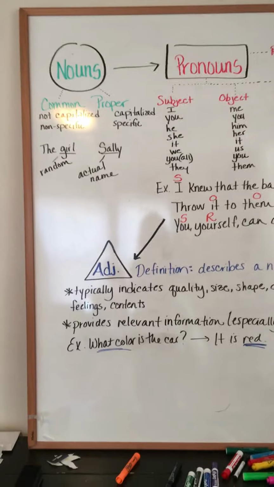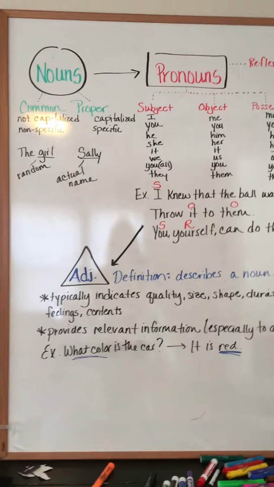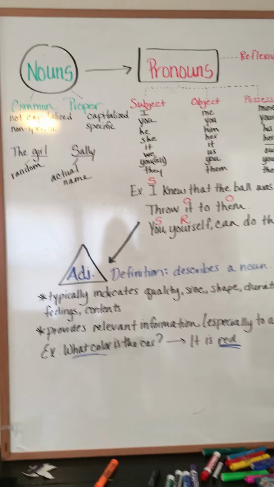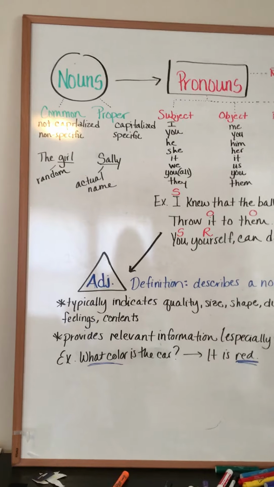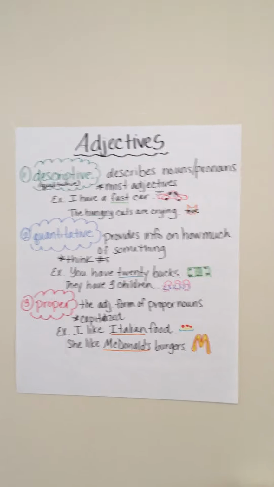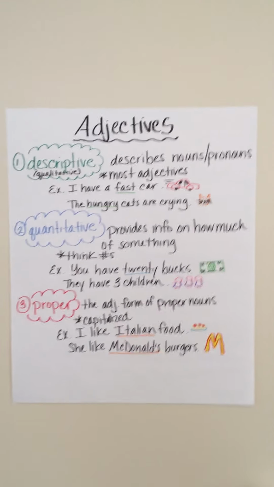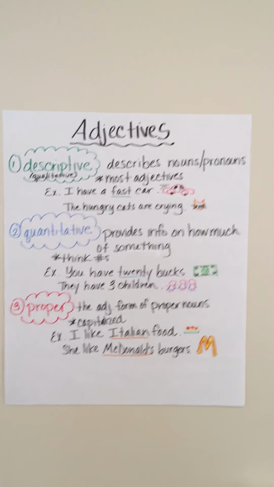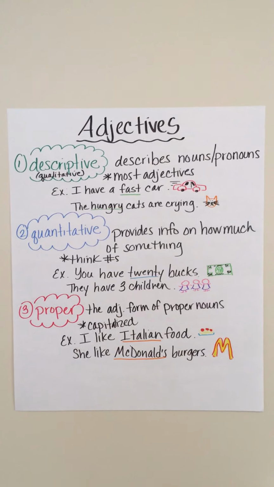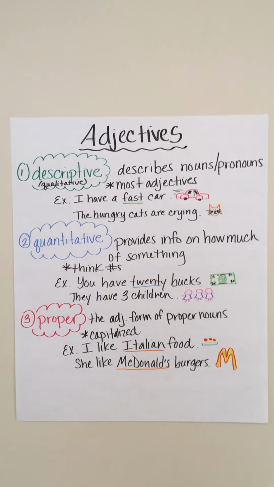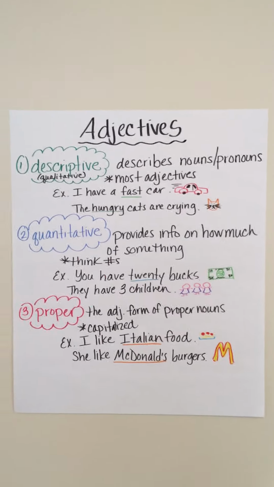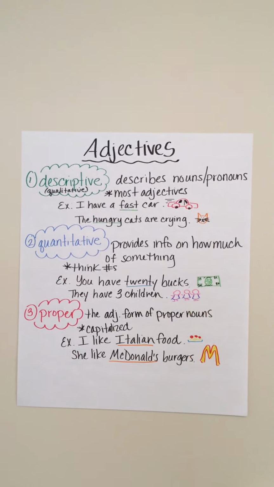Now there are a lot of different kinds of adjectives, and we are going to break them down into categories, and you will be tested on them. But I'm going to give you the first 3 right here. So let's look at this lovely poster on adjectives, the first 3 elements. The first 3 kinds of adjectives we're going to be looking at are descriptive, quantitative, and proper. So let's look at this green one first.